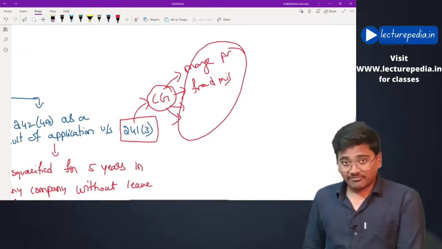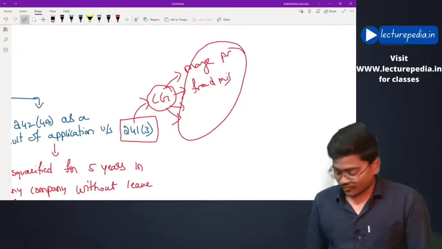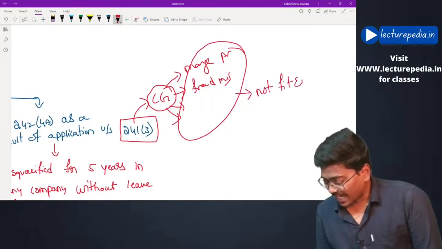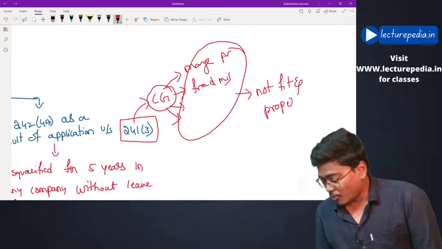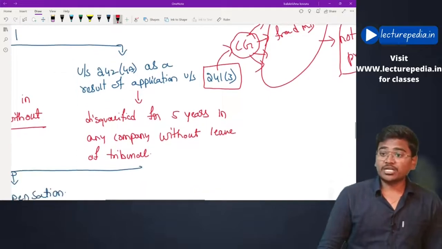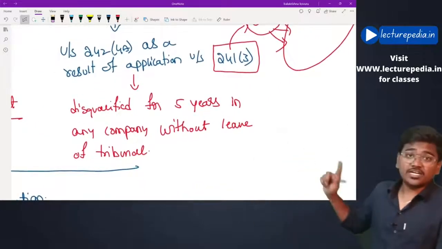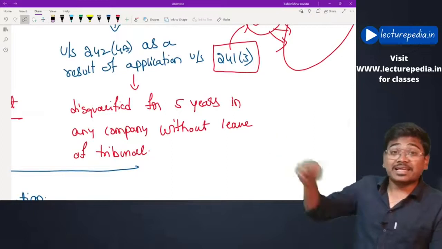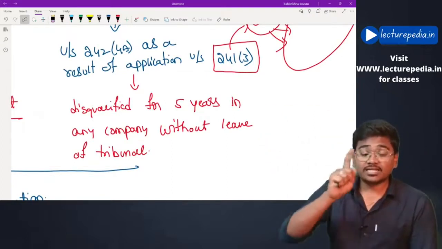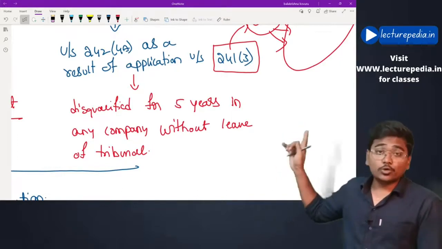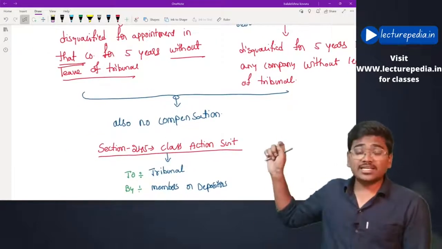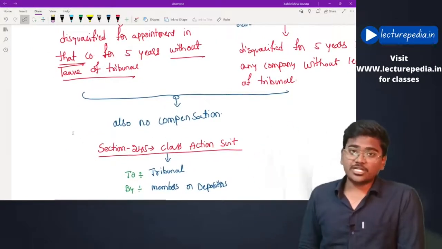Now, after seeing the application, the tribunal also feels that these persons are not fit and proper to be appointed as managerial people. In that case, the tribunal will disqualify them for 5 years in any company. They cannot be appointed as manager, managing director or director in any other company without leave of tribunal. Hope that is clear. And now they will also not get any compensation for this termination of agreement.